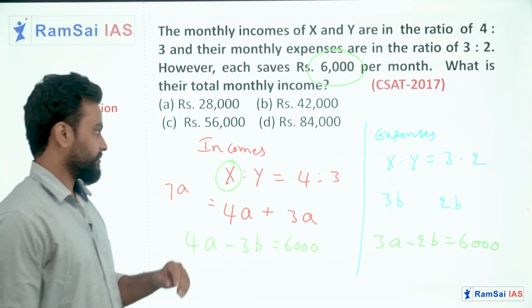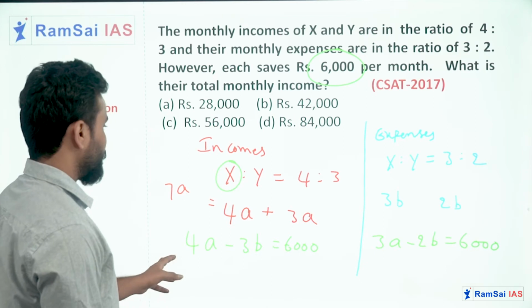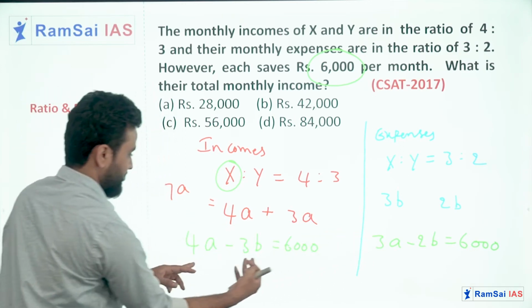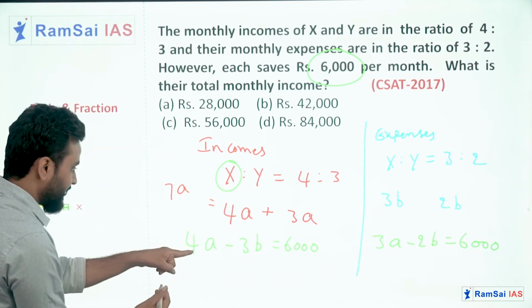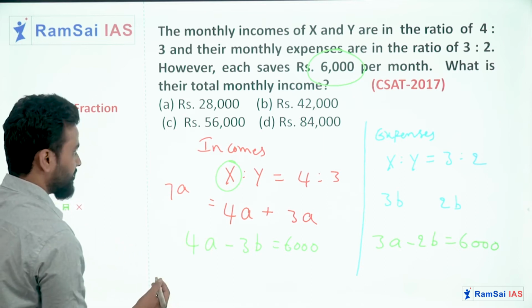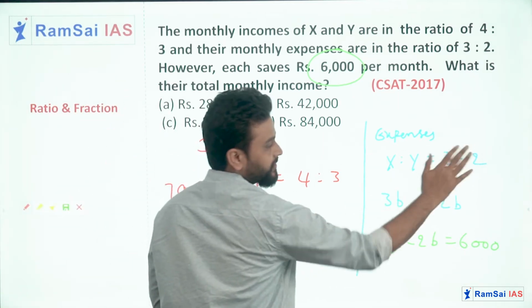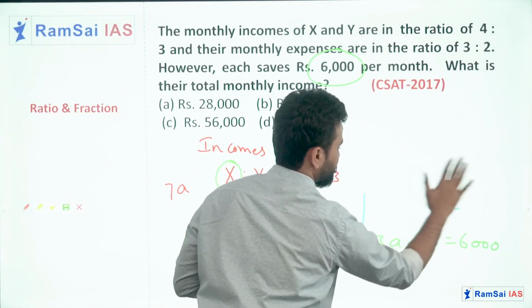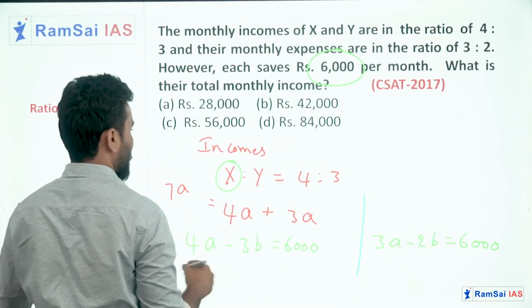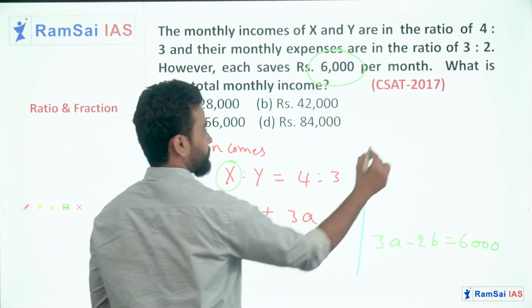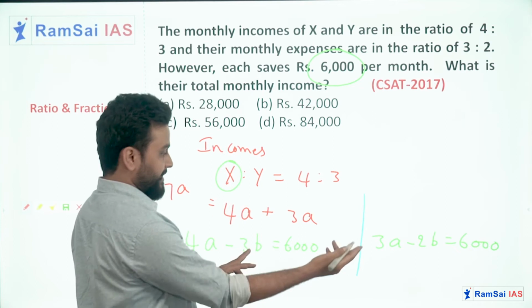Okay, so let me solve the problem. Two equations, I will write the equations here. I can write 4a minus 3b as, can I erase this? Okay, I need to cancel the b's, right?